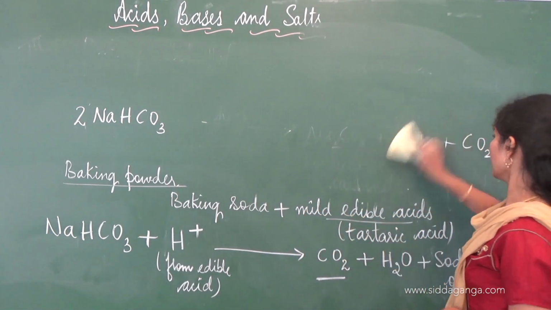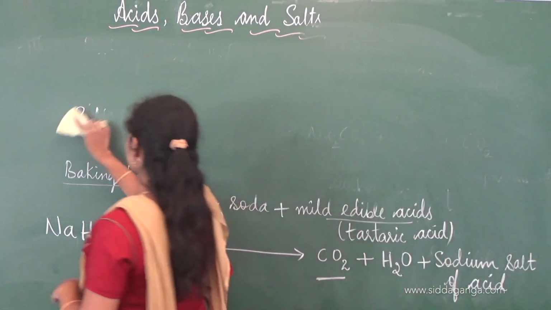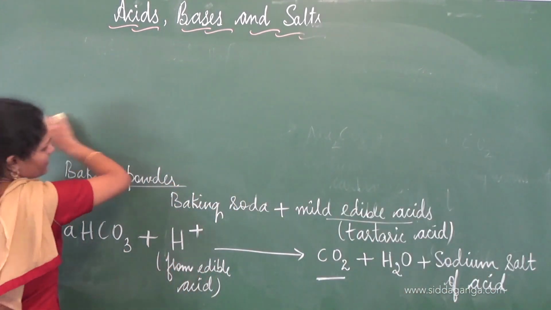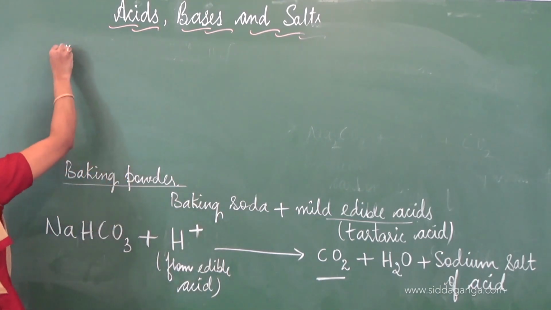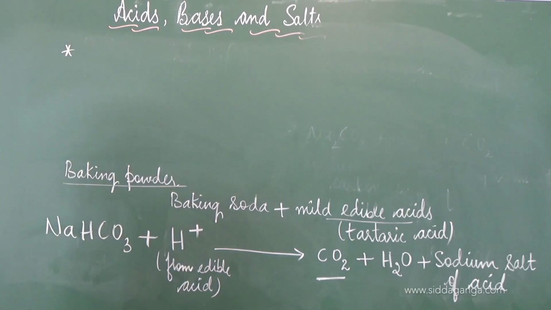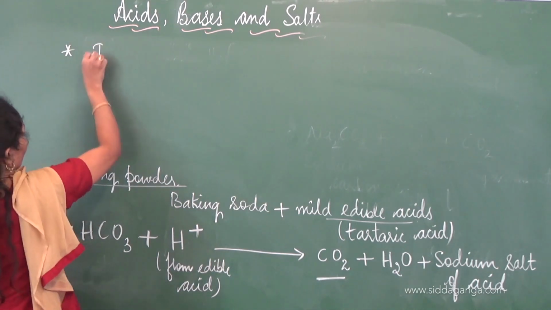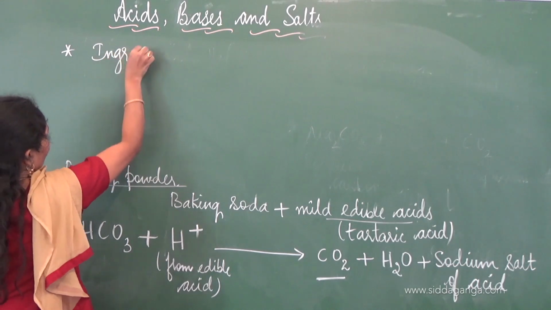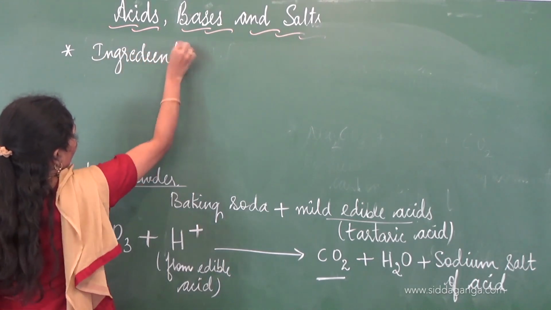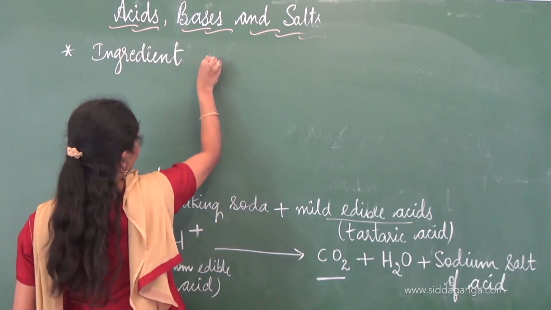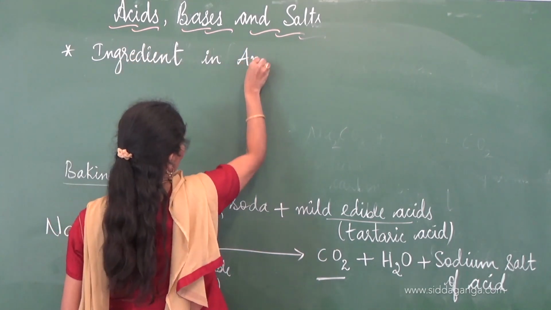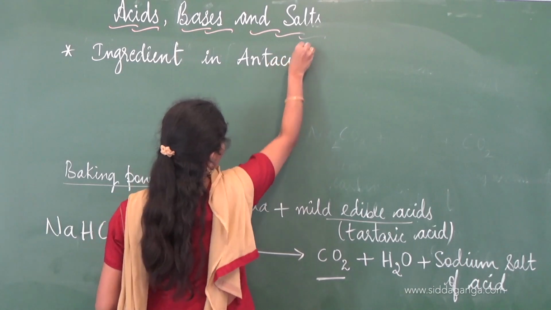We already came to know that this baking soda is a mild base. So being a mild base, being alkaline, it is used as an important ingredient in antacids, in the preparation of antacids.